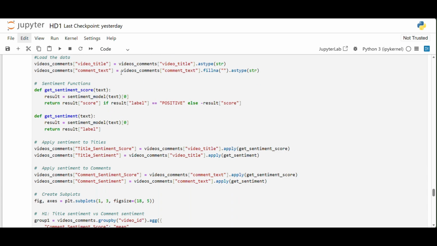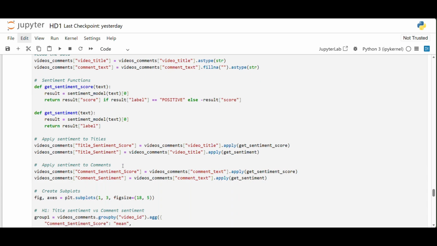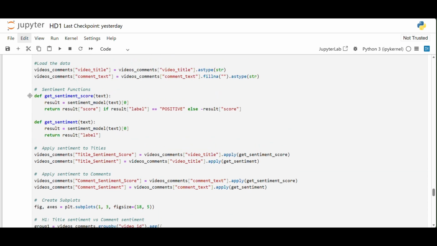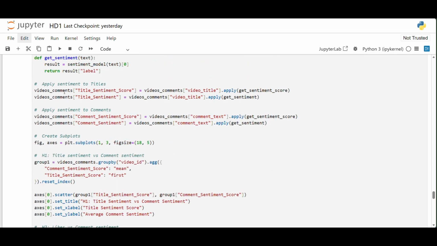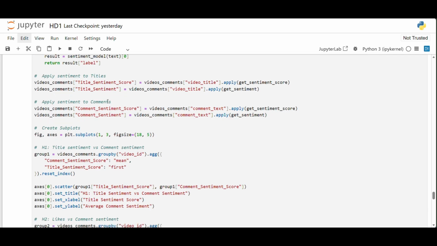As you can see, I've created a user-defined function for getting sentiment scores, and I've applied it on the videos and comments datasets to get the title sentiment score, and I did the same for my comment section.